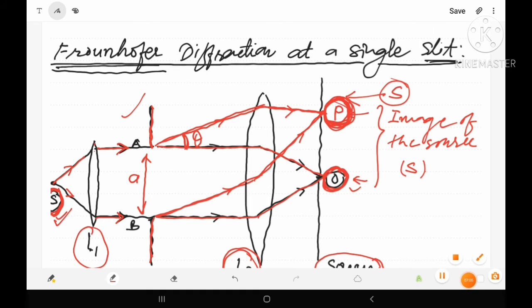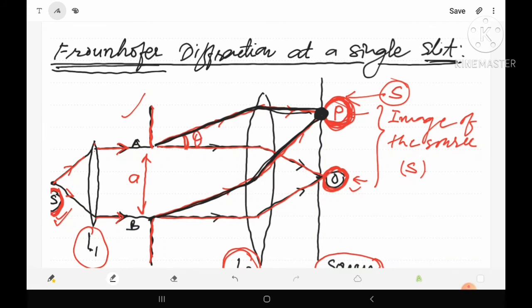So to find the intensity at point P, first of all we should know the path difference between the rays AP and BP, because the path difference between AP and BP will decide whether the fringe formed at point P will be a bright fringe or a dark fringe. So how can we find the path difference between AP and BP?